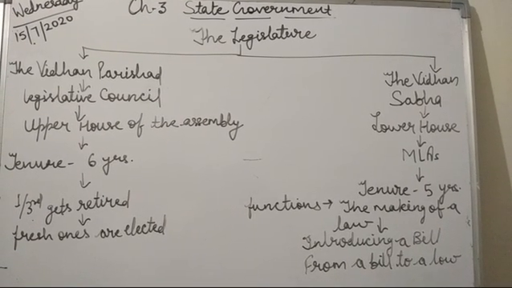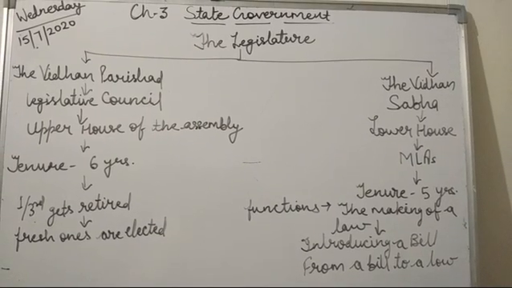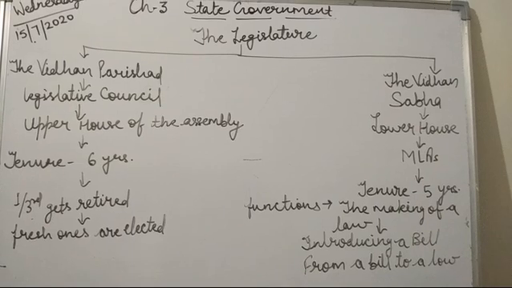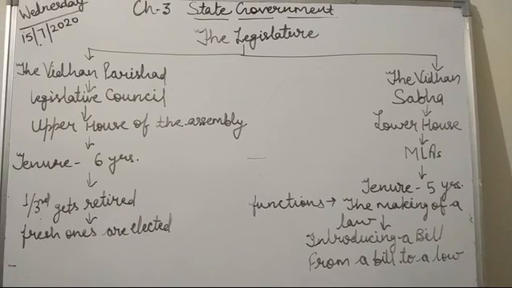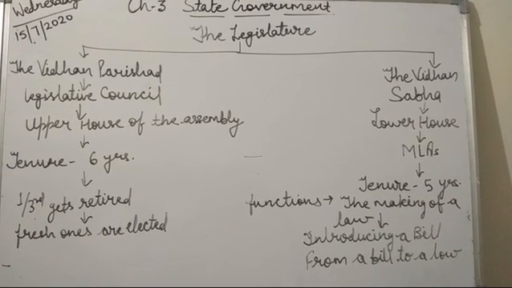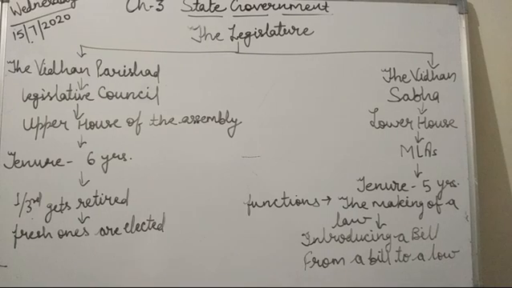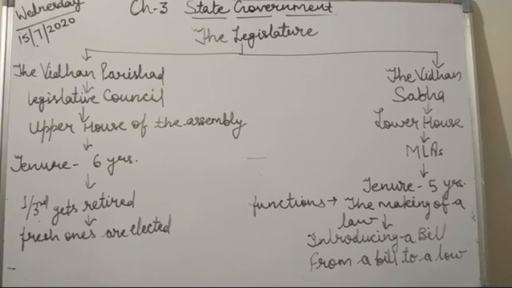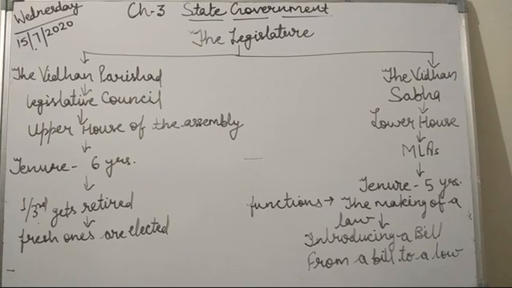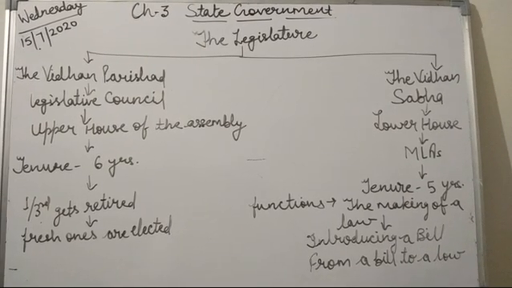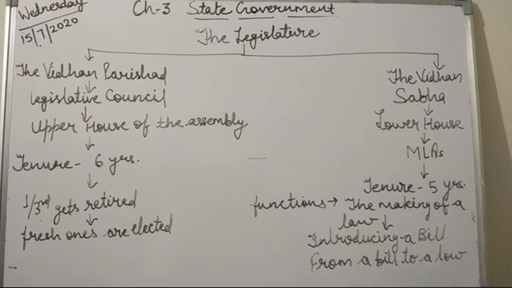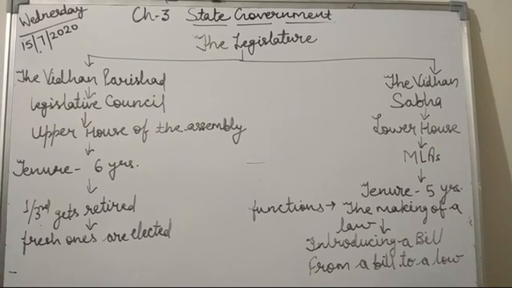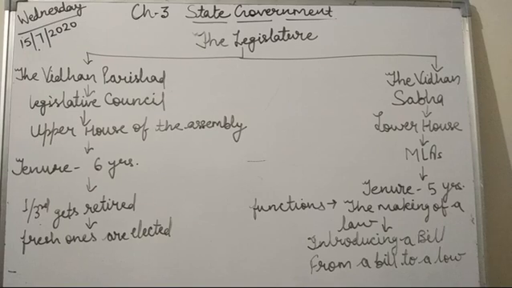For example, Rajasthan, though the largest state of India, is sparsely populated, so it has around 200 members in its assembly, whereas Madhya Pradesh, which is the second largest state in terms of area but has a larger population, has 230 MLAs. The constitution has set the maximum number of MLAs as 500 and the minimum as 40.